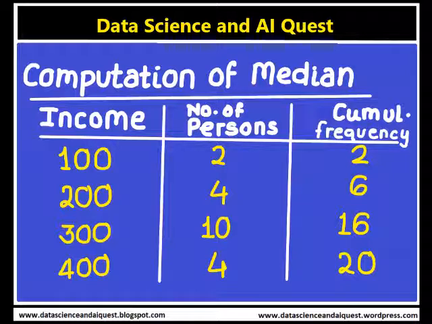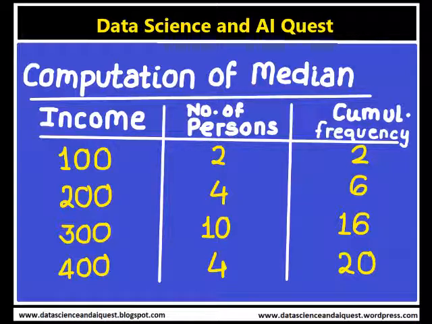The frequency distribution of the number of persons and their respective incomes in rupees is given below, and we need to calculate the median income. Income in rupees is 100, 200, 300 and 400. The number of persons is 2 for 100, 4 for 200, 10 for 300, and 4 for 400. For obtaining the median income, one may prepare the frequency distribution as given below: computation of median for a discrete series.